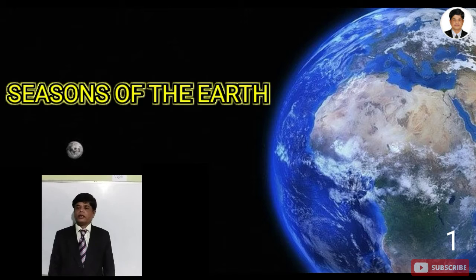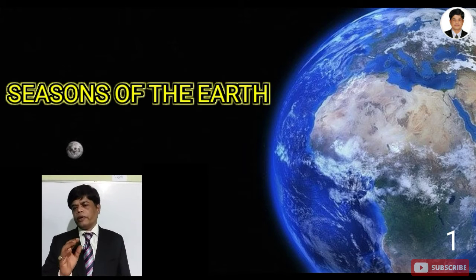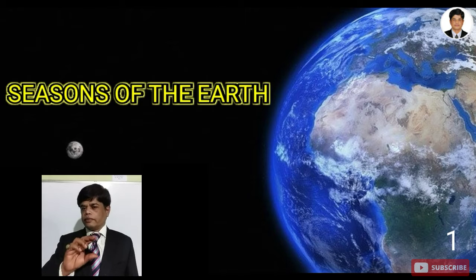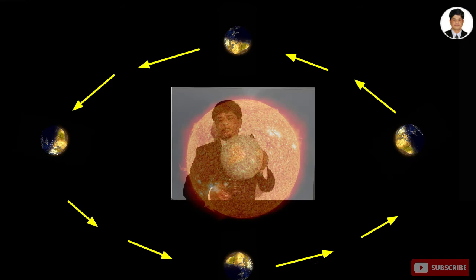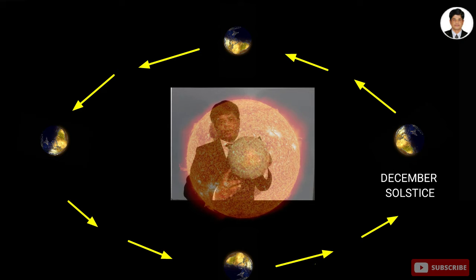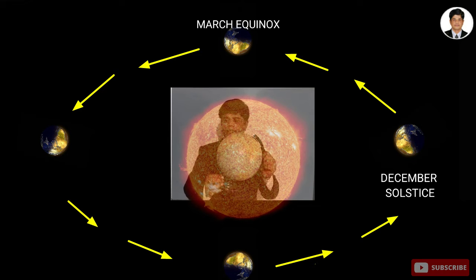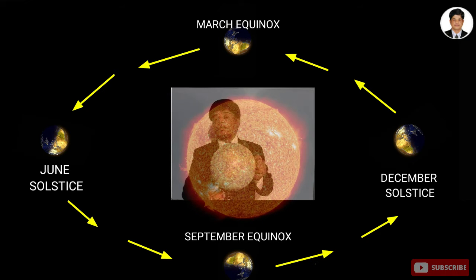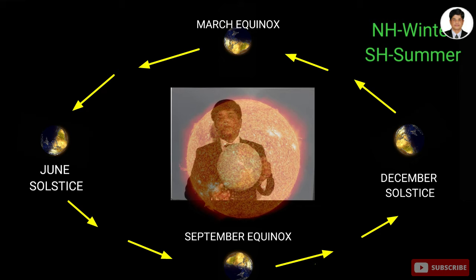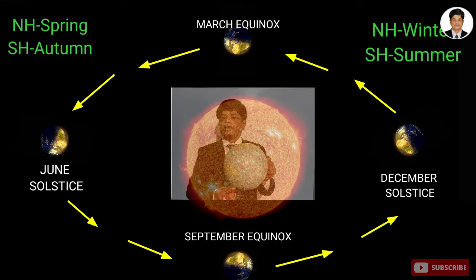In this video clip, I am going to give a brief introduction, a small picture or idea, on the seasons of the earth. This is the model of the globe. Because this globe is tilted at some angle in space when it rotates on itself and revolves around the sun. Because it's tilted in nature and rotating itself as well as revolving around the sun, 4 seasons are created in a year.